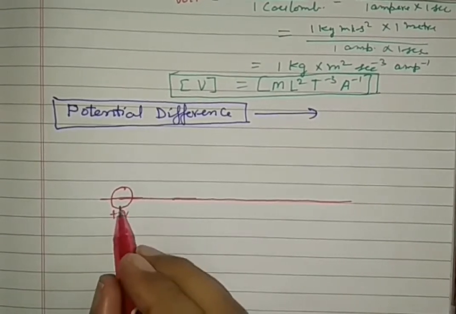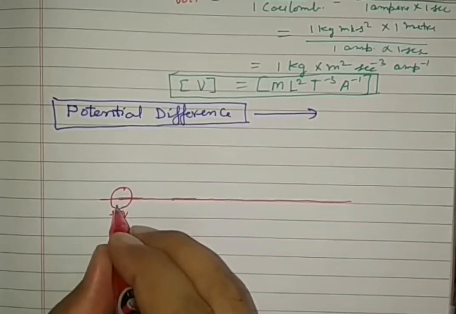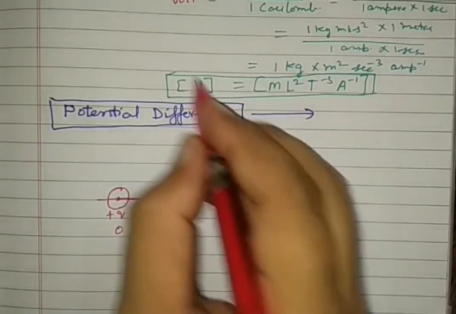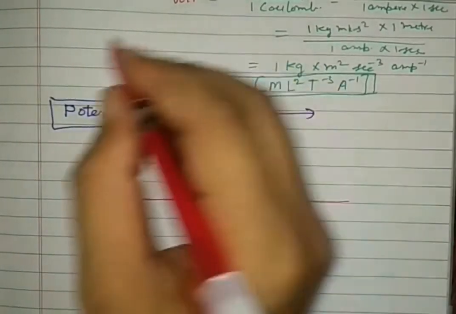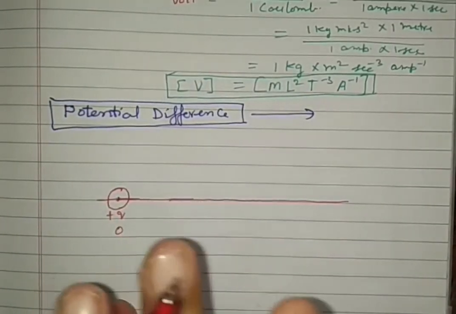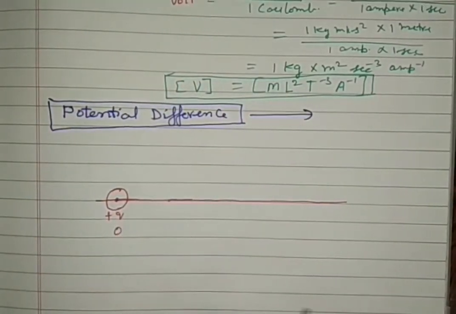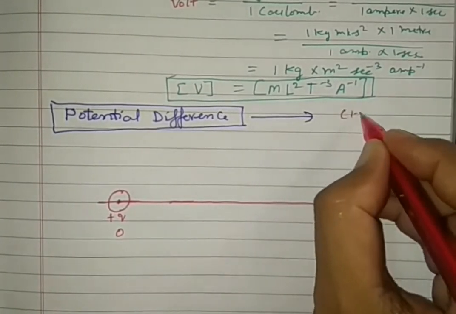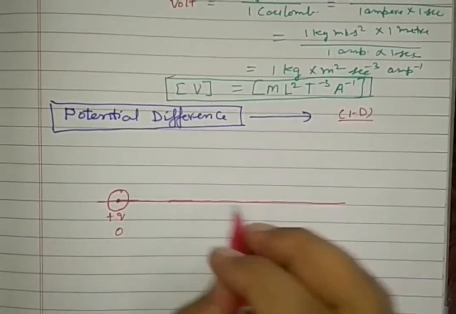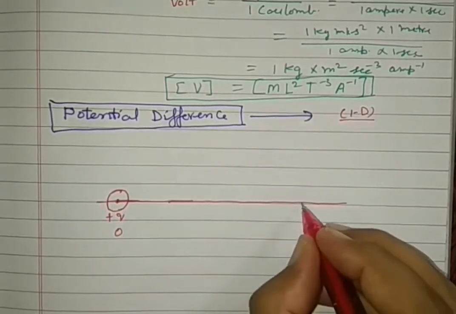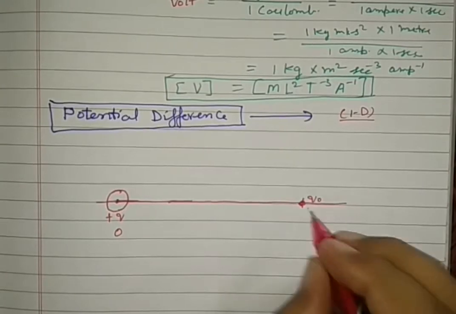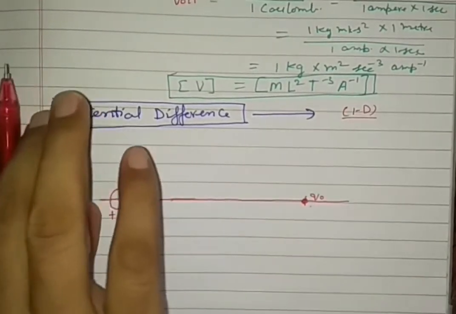Due to this charge at point O, an electric field exists around it. Electric flux is scattered in all possible directions in 3 dimensions. We are considering a one-dimensional structure in which a small positive test charge is kept here. It will feel a force.